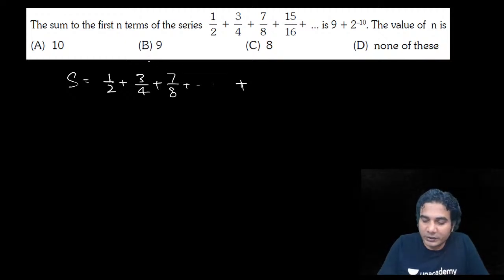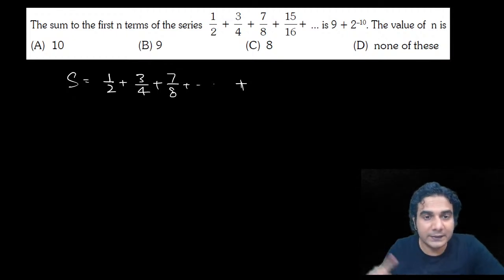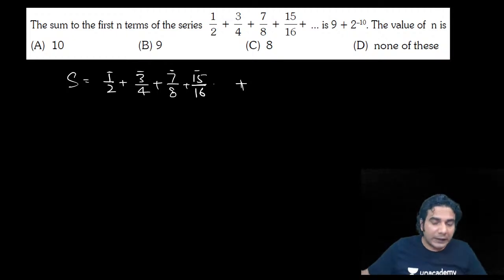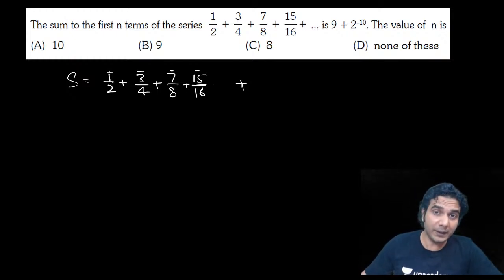Okay, so this is a good question. 1, 3, 7, this is not an AP basically. If you write one more term, 15 upon 16, all right? So the differences of these numbers are forming an AP, right? So yes, you can have some other sequence also in the product of a GP, and you'll have to use the same method which you use in AGP and GP, all right? Multiply by the common ratio, shift and subtract. The same method you need to use whenever it is a GP into some other sequence. Some other sequence will be an AP or a series in which the difference will be in AP.